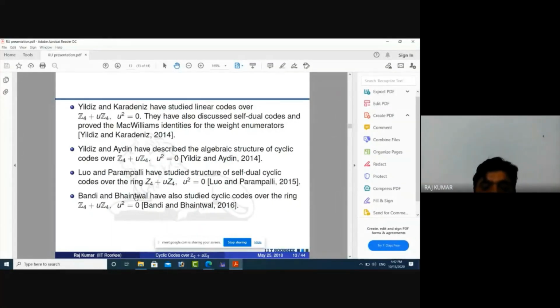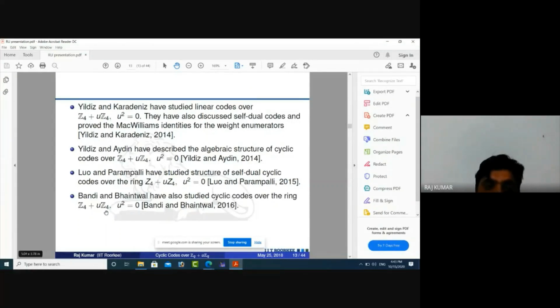Bandi and Bhaintwal, Dr. Bhaintwal is my guide, who is an associate professor in the Department of Mathematics, IIT Roorkee. Ramakrishna Bandi is my senior, and at present is assistant professor at Triple IT Naya Raipur. They have studied cyclic codes over the ring Z4 plus uZ2. I have followed the work of Bandi and Bhaintwal and Liu and Prabhakar.